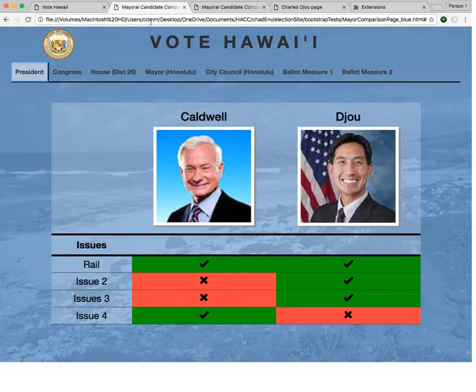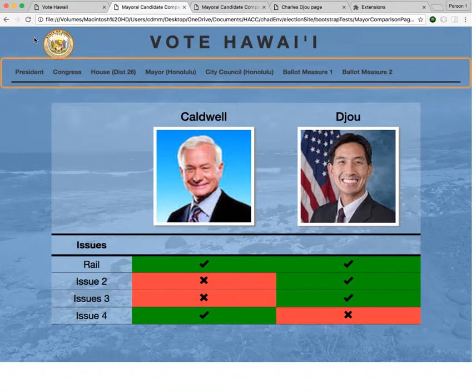Once your district has been determined, we moved on to comparing each candidate for each ballot option. As an example here, we compare Kurt Caldwell and Charles DeJew and where they stand on some imaginary issues. This year I'd like to note that we tried to make our website as accessible as possible, including both voiceover and language options.